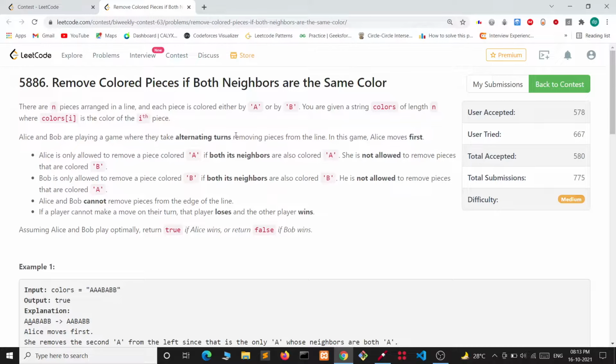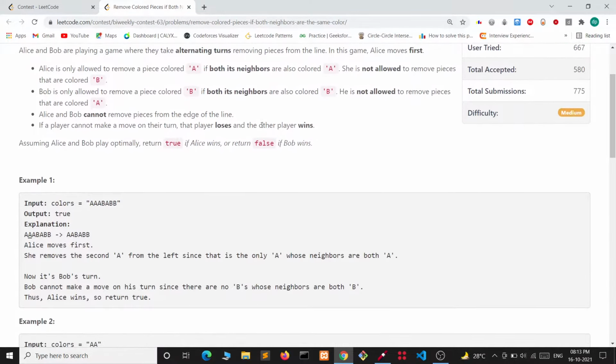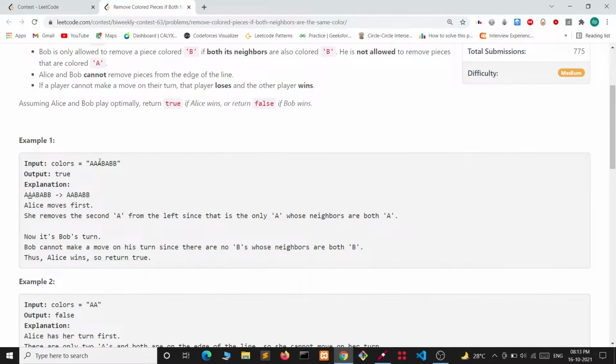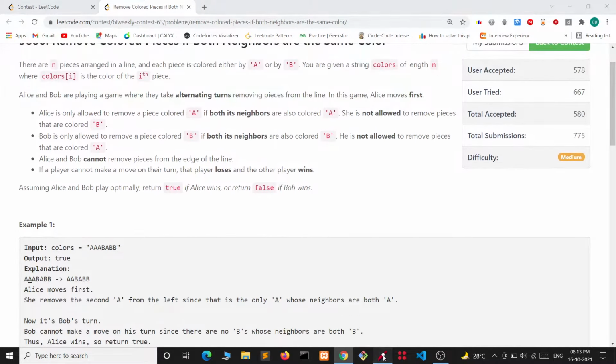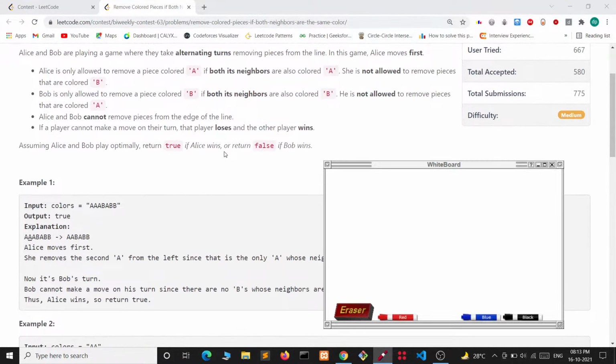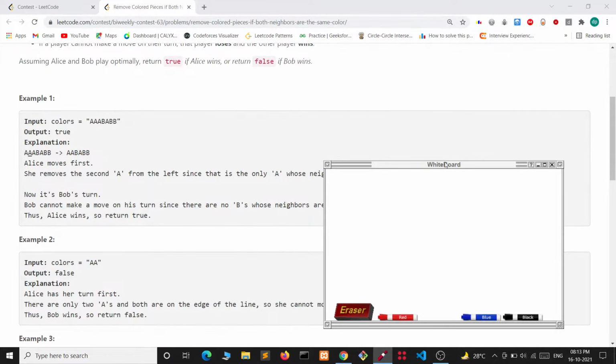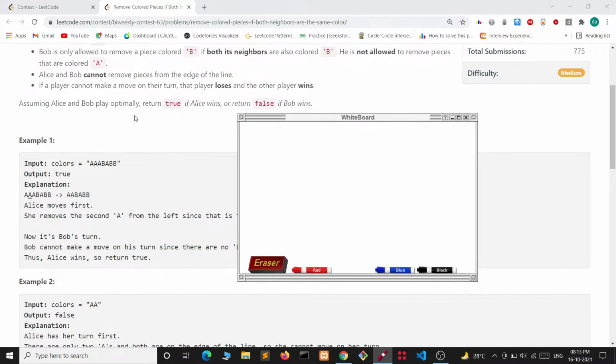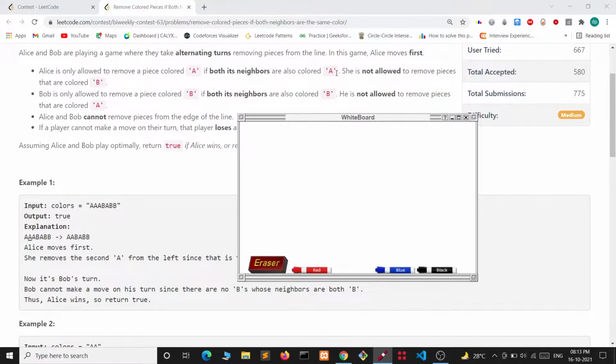Let's first understand the problem statement. We are given a string colors having characters as A or B only. Alice and Bob are playing a game in which Alice can remove an A if both of the neighbors of A are A only, and Bob can remove a character B if both of the neighbors of B are B only.